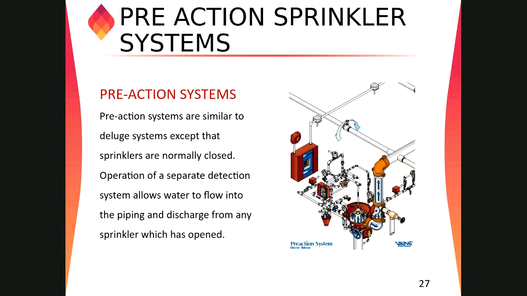Suppose there is a fire in the data center, and we have to fight the fire. We can activate the water system in that area, and at least we can save some portion of the data center. But if there is a normal sprinkler system like a wet pipe system, and it is activated maybe by some mistake, the water will discharge into the area and damage it. So we want to discharge the water only where we have an actual fire.